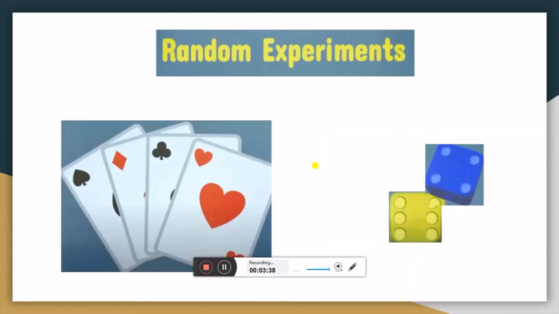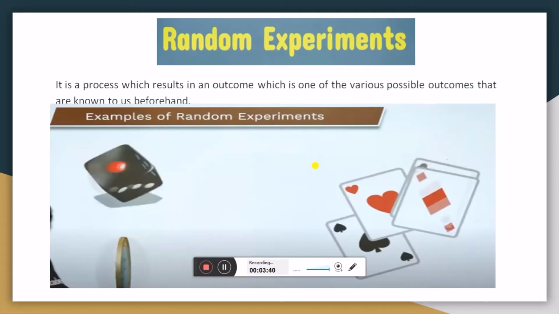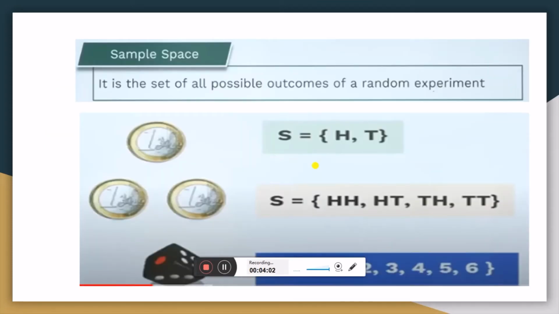Random experiments. It is a process which results in an outcome which is one of the various possible outcomes that are known to us beforehand. Examples of random experiments are throwing a dice, tossing a coin, and playing with cards, etc. If we draw a card from a pack of 52 cards, these are examples of random experiments.